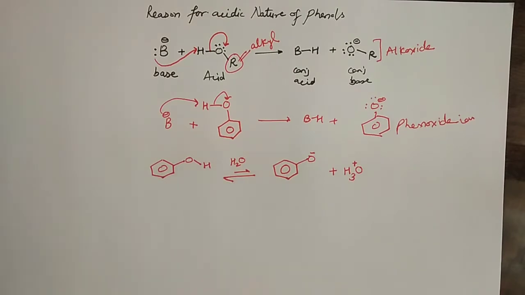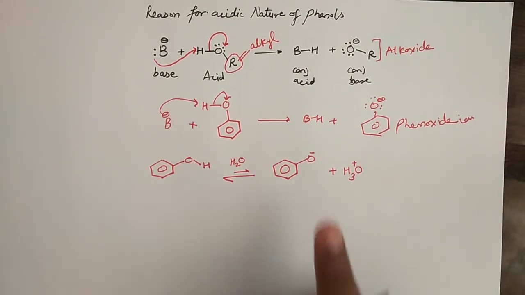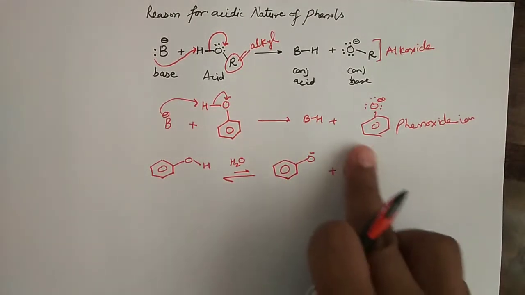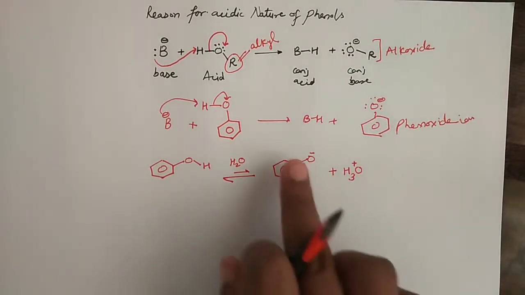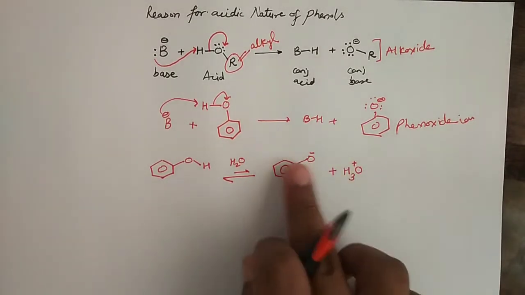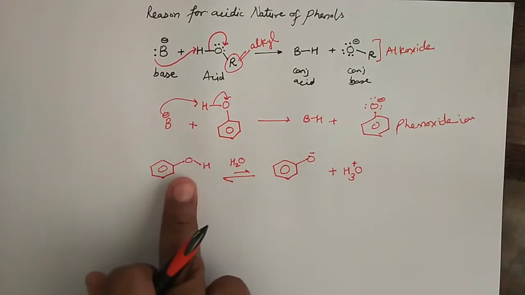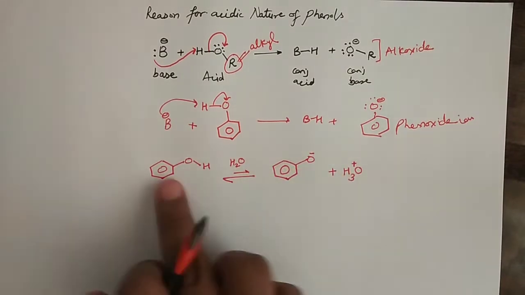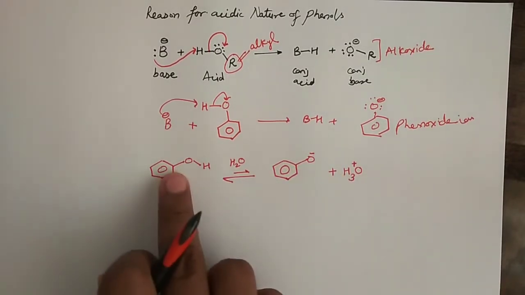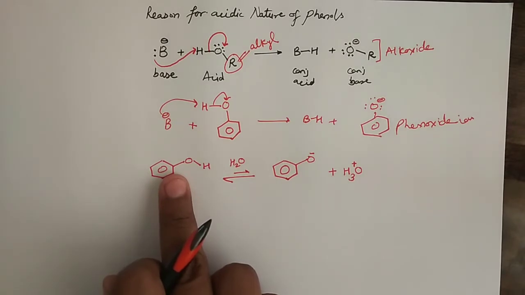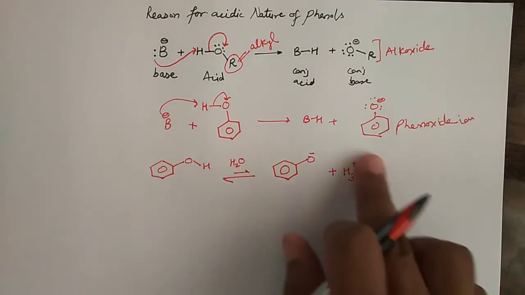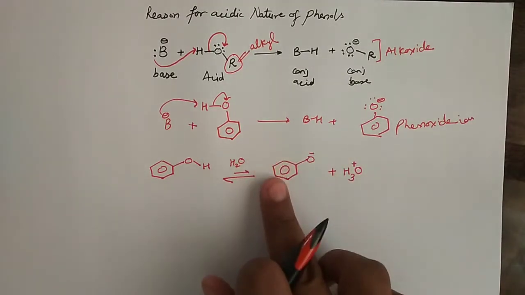Okay. Now here is the problem. We can understand this is a negatively charged species and here is the positively charged species. Now they can react together to give you back the phenol and water. So if they react back, that means this substance is not acting as an acid. On the other hand, if they do not combine, that means they will remain as two different separate entities.